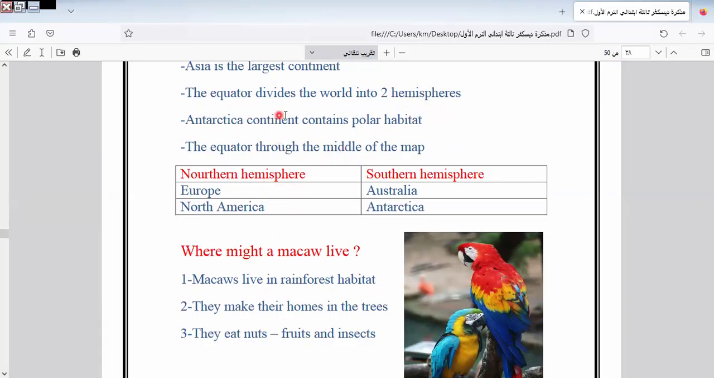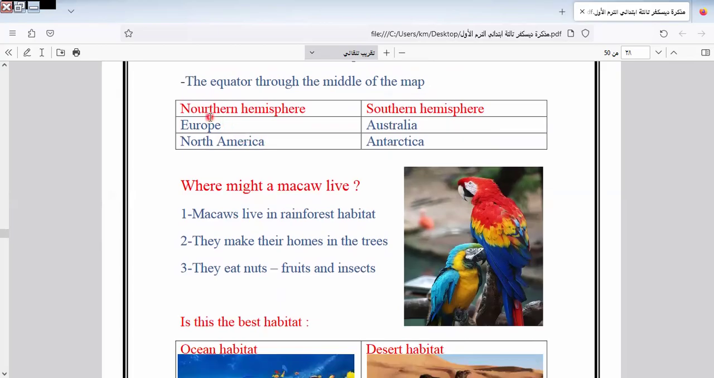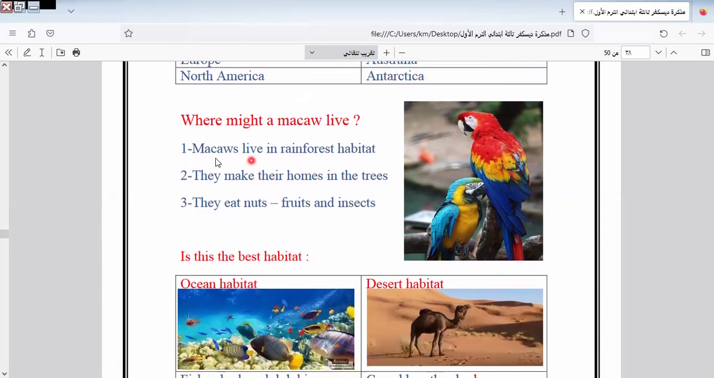Okay. The Antarctica continent contains polar habitat. The equator goes through the middle of the map. Here we have the northern hemisphere and the southern hemisphere. In the northern we have Europe and North America. The southern is Australia and Antarctica.